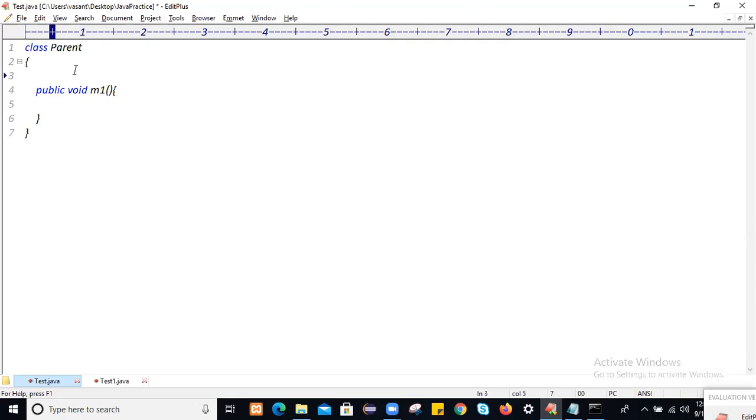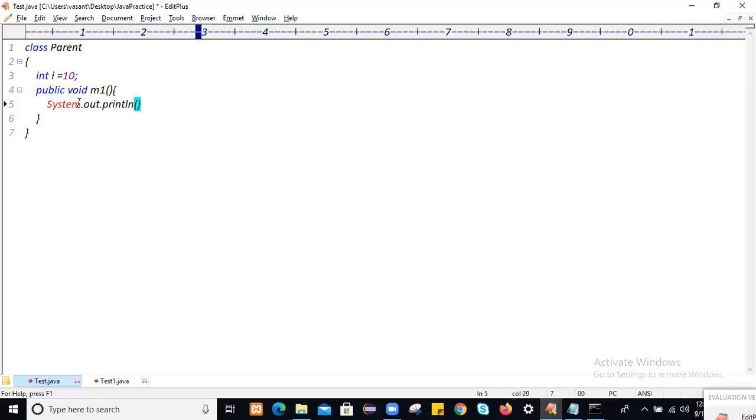Only instance members of the class will get loaded into the child class object. So what about static members? When the static members get loaded, we already know, and we'll also see whether we can inherit static members or not. Within the parent class we have an instance variable and an instance method. These members are called parent class instance members.